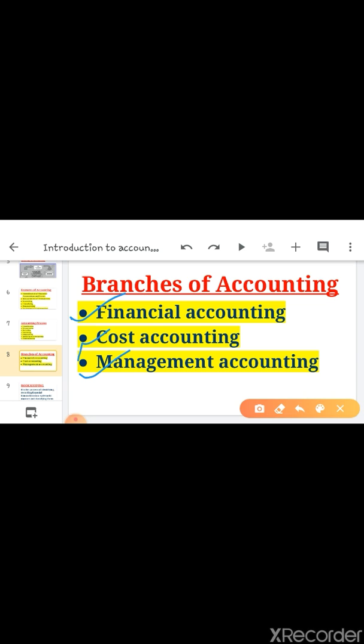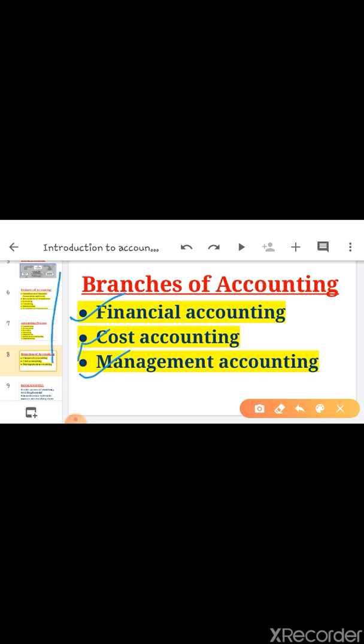Okay, cost accounting. Next is management accounting. In management accounting, it is concerned with generating accounting information related to funds, cost, profit, etc. Or we can say that it enables the management in decision making. Okay children.